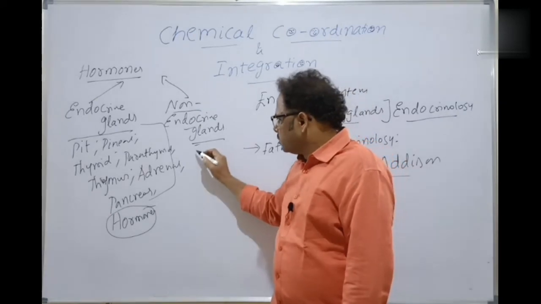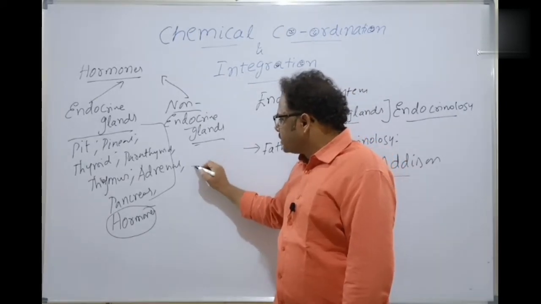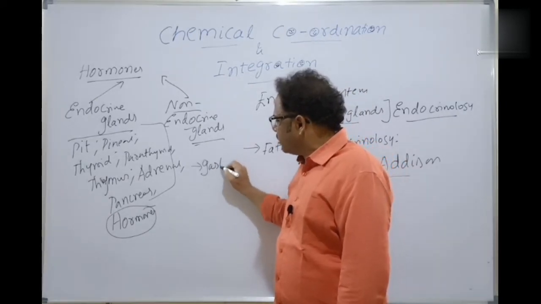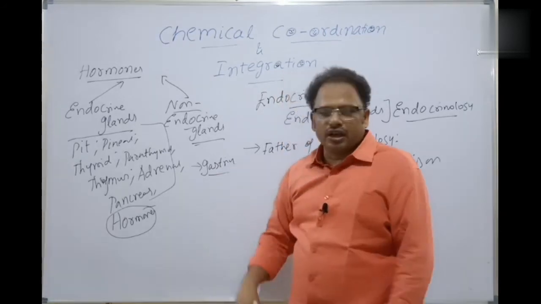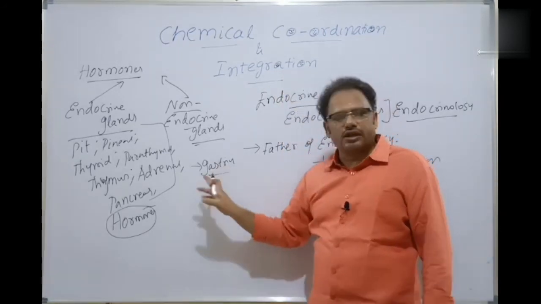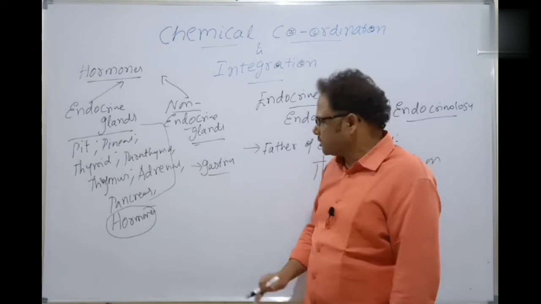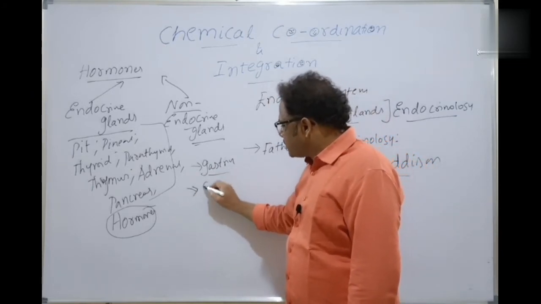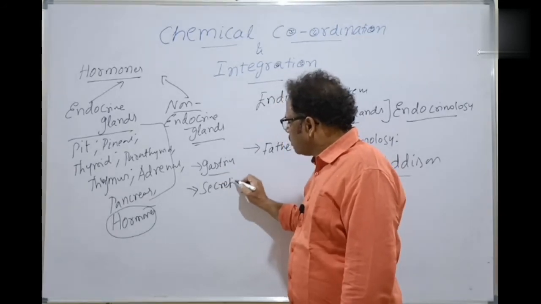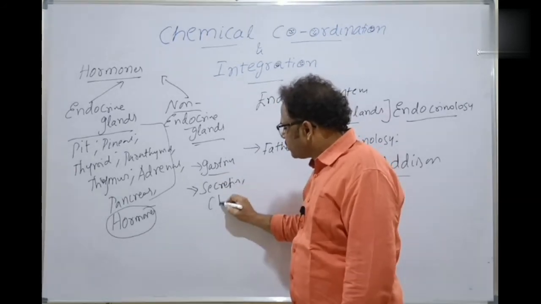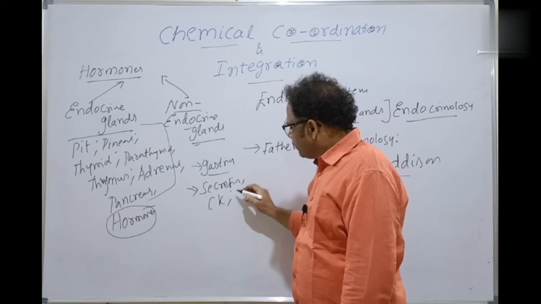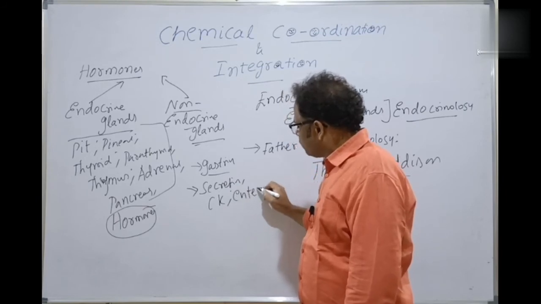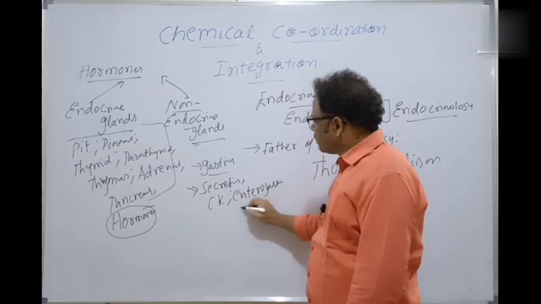For example, the stomach epithelium releases the hormone called gastrin, as we have already discussed in the previous cases. And the duodenal epithelium releases secretin, cholecystokinin, and also enterogastrone.